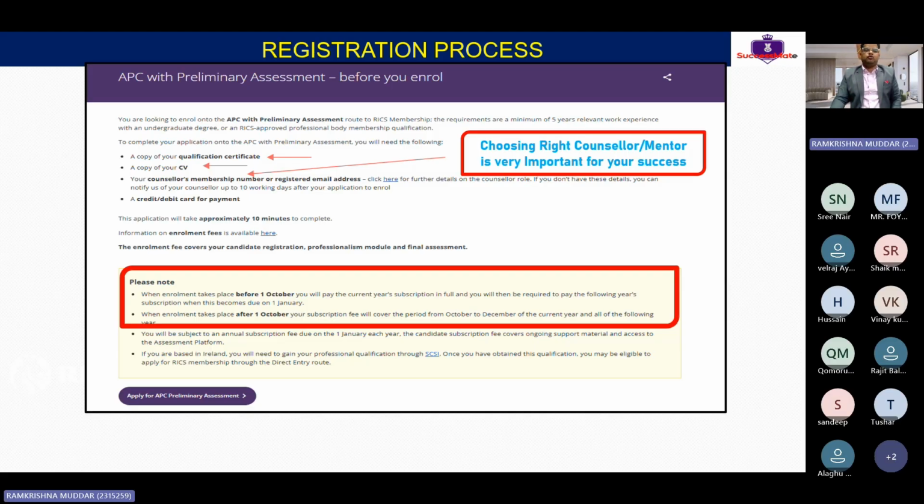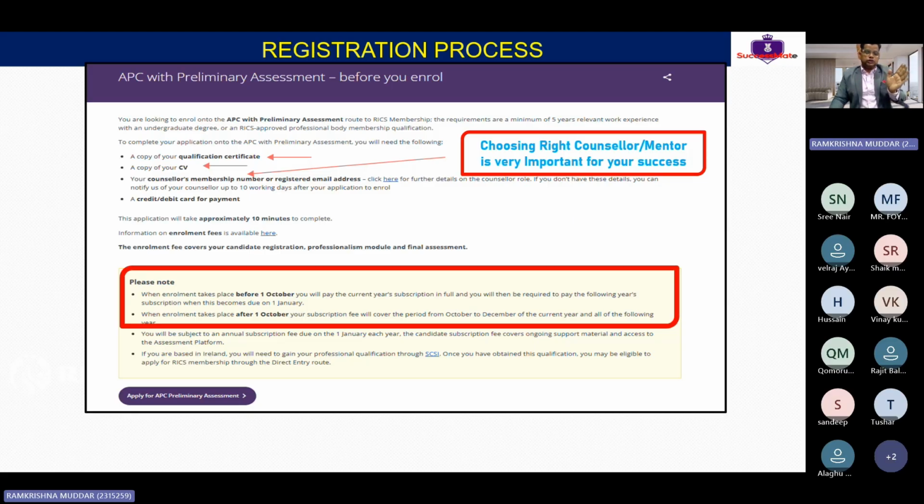So here, this is what I showed. If you register before 1st of October, now we are already in November, you would have been paying an additional amount from 1st of January. Since you will be registering after 1st of October, your subscription will be valid up to December 2026. Clear? This is what RICS says.